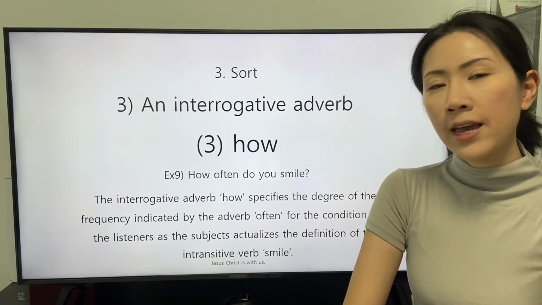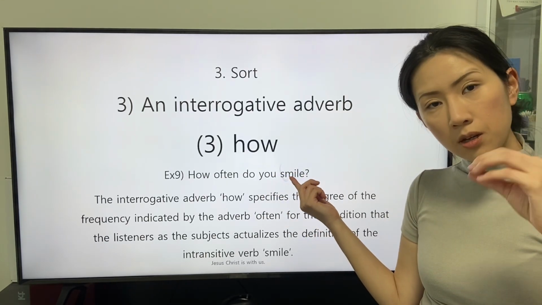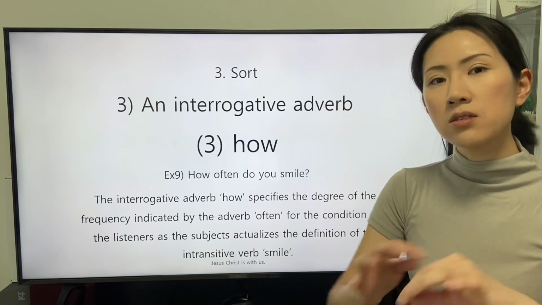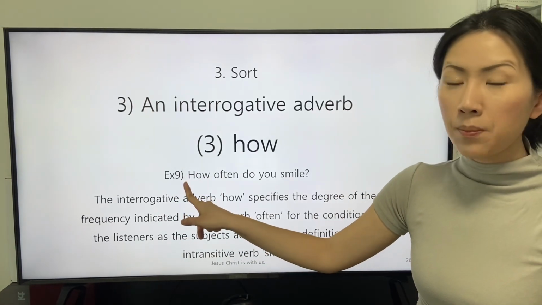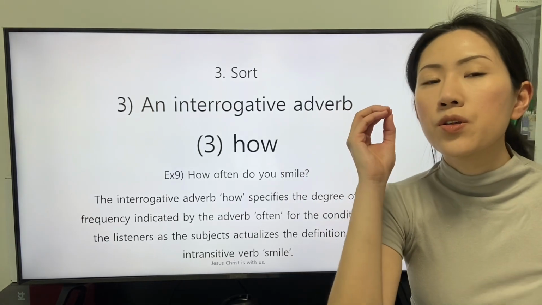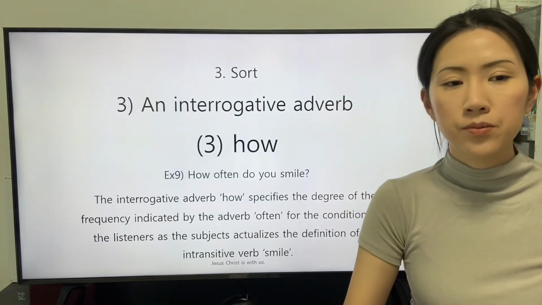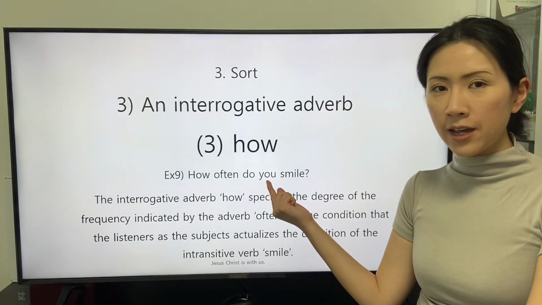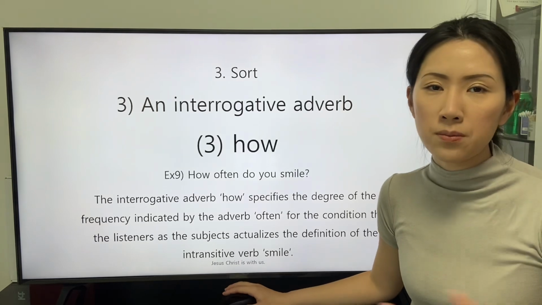The fact that the subjects actualize the action frequently is predetermined. So the interrogative adverb how specifies the condition the subject actualizes the action indicated by the intransitive verb smile.